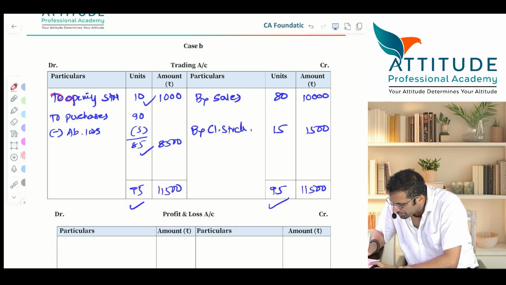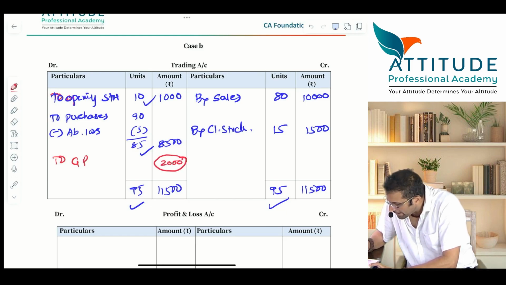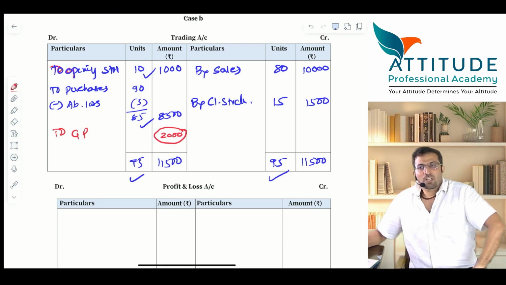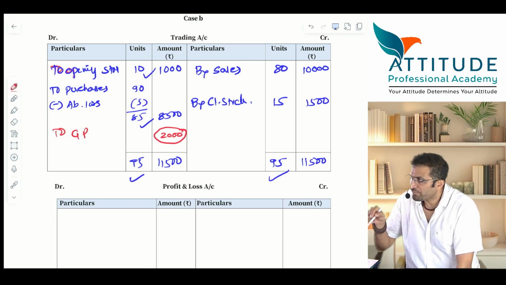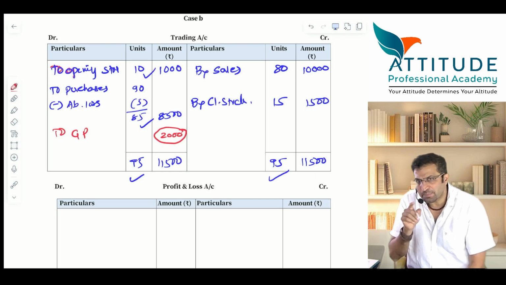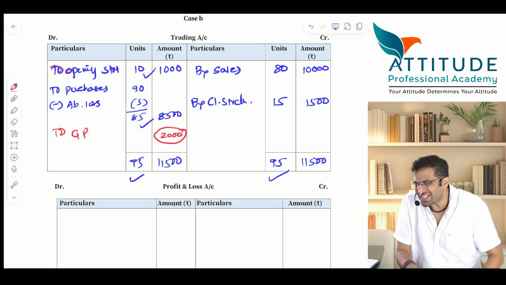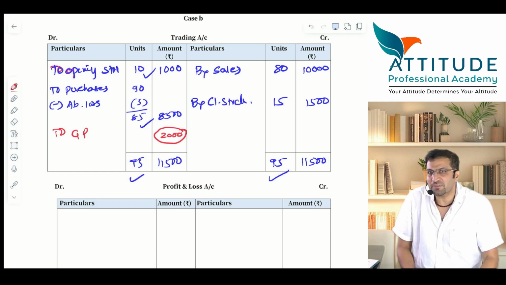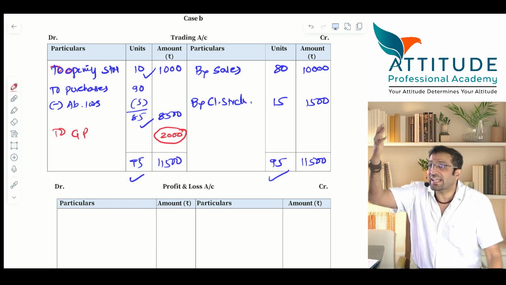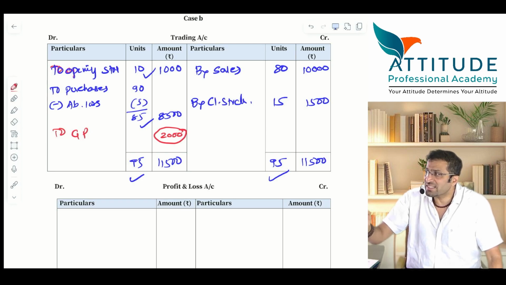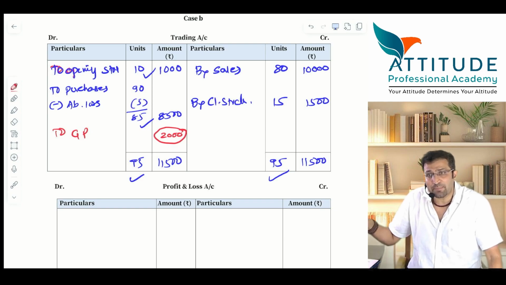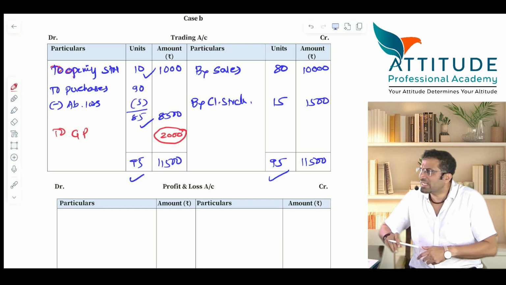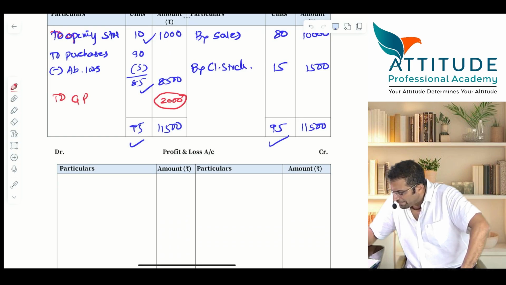What is GP? GP 2,000 ही आता है देखो. आता है ना? 2,000 is GP. Now tell me, case A also 2,000. Case B is also, but is the presentation different? Why is the presentation different? Because in case A, you have not adjusted abnormal loss with purchases. Here you have adjusted abnormal loss with purchases. Clear?